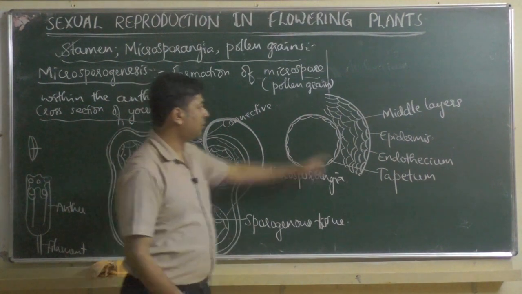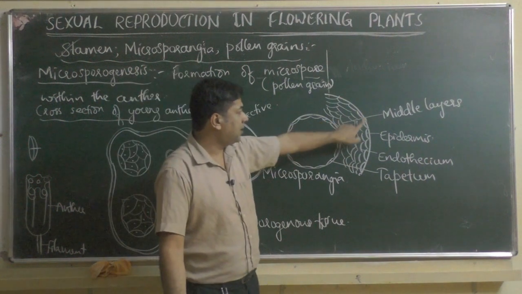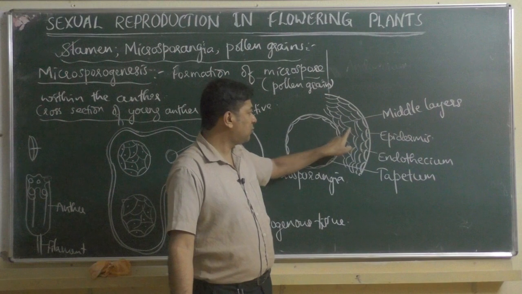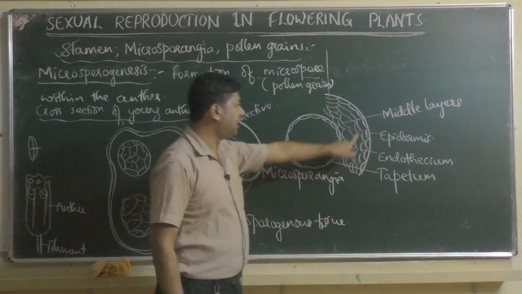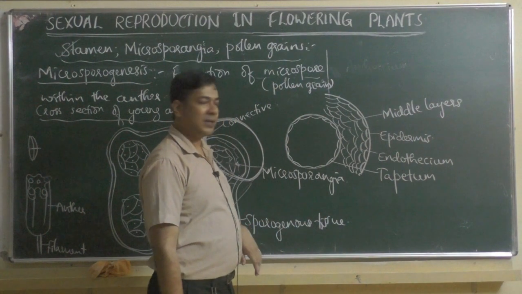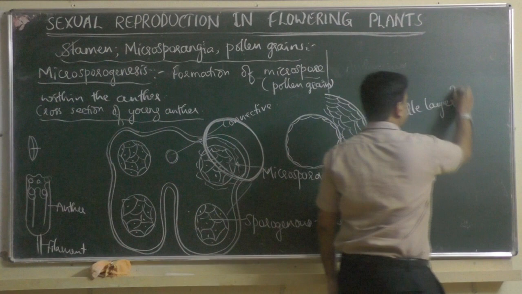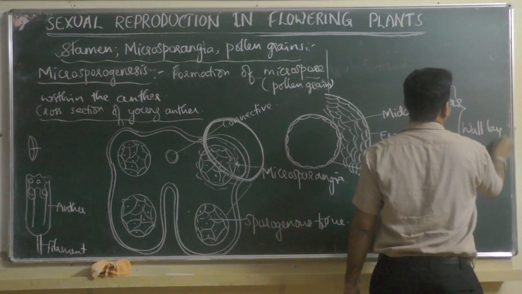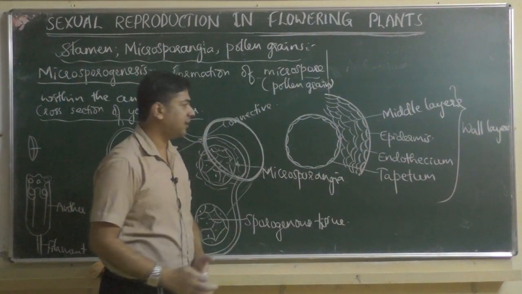I repeat, the outermost layer, the outer cover of the anther, will be epidermis. The next layer is called endothecium. Then two to three, maximum three to four layers, one after the other, are the middle layers. Together all these are called wall layers. This word is not there in the textbook, but you should know wall layers. They form the outer wall of the anther.